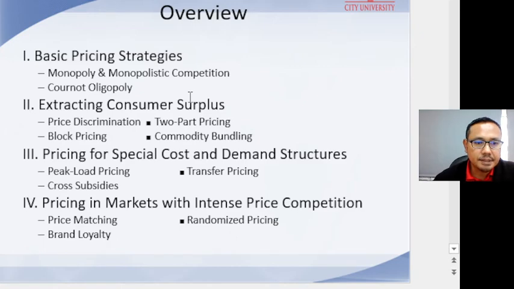Basic pricing strategy in monopolistic competition and oligopoly; extracting the customer surplus, that includes price discrimination, block pricing, two-part pricing, and commodity bundling; pricing for special cost and demand structures; and pricing in markets with intense price competition, where we look at price matching, brand loyalty, and randomized pricing.